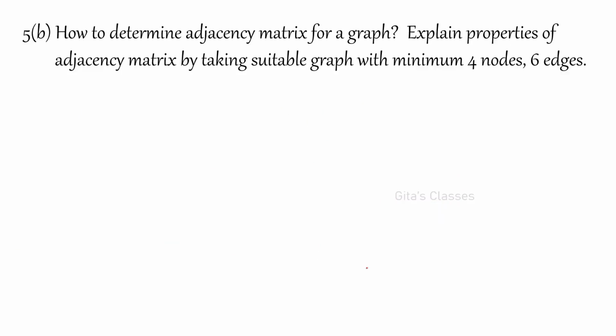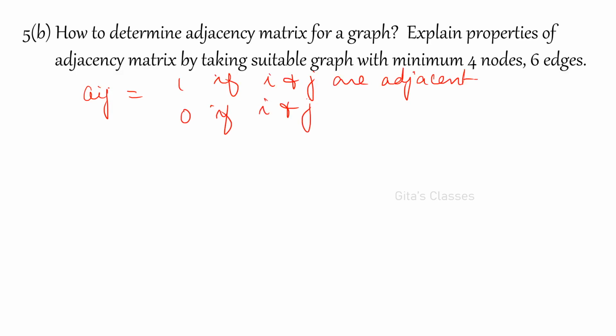So next is 5b, how to determine the adjacency matrix for a graph. Explain properties of adjacency matrix by taking a suitable graph with minimum 4 nodes and 6 edges. So adjacency matrix, you know, by definition Aij is equal to 1 if the nodes i and j are adjacent, and 0 if i and j are not adjacent.